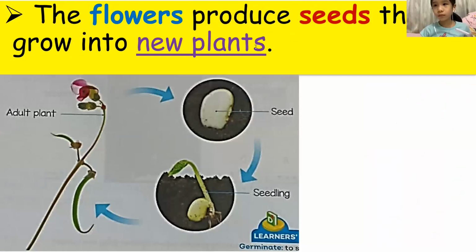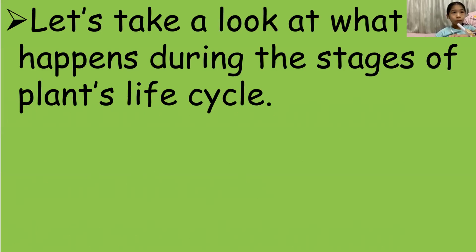Okay, flowers produce seeds that grow into new plants. Yes, the flowers, what I told you a while ago, that flowers produce what? Flowers produce seeds that grow into new plants. This is what I am going to tell you. Right? So now let's take a look at what happens during the stages of a plant's life cycle.